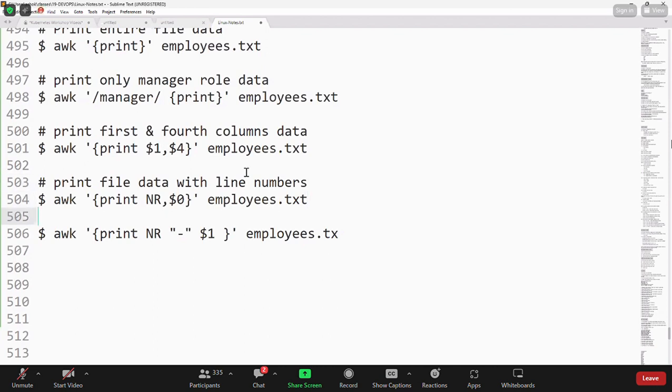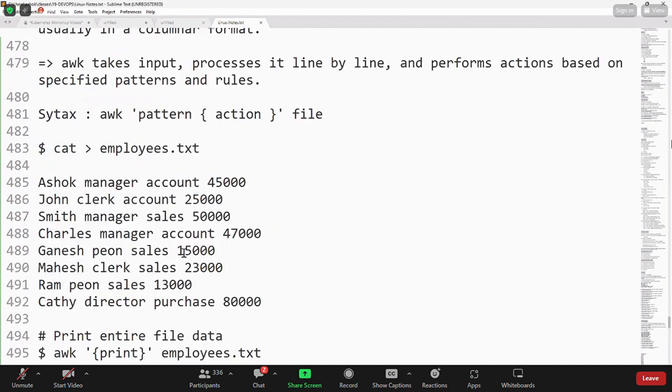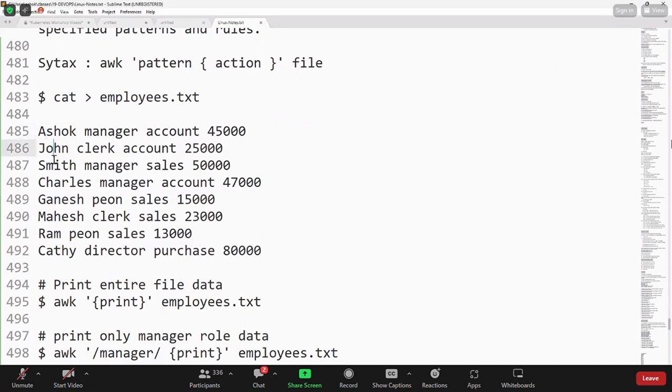Then next one, print first column data along with the line number. And hyphen. So 1 hyphen name, 2 hyphen name, 3 hyphen name. This is the file which has the data, names available.